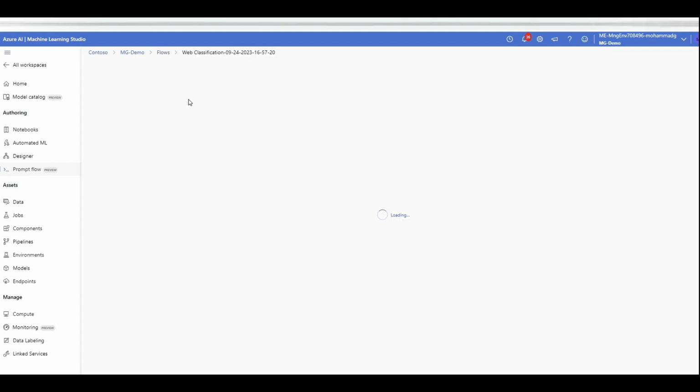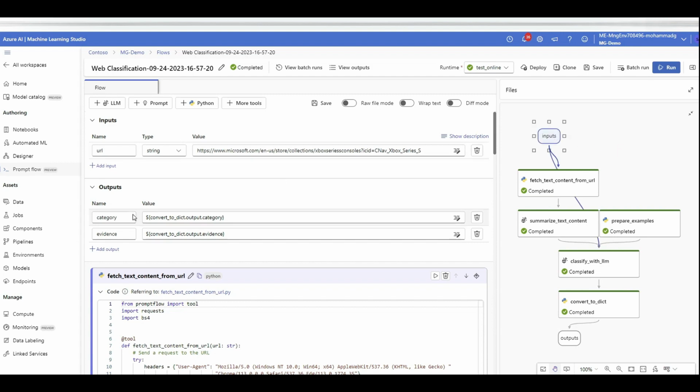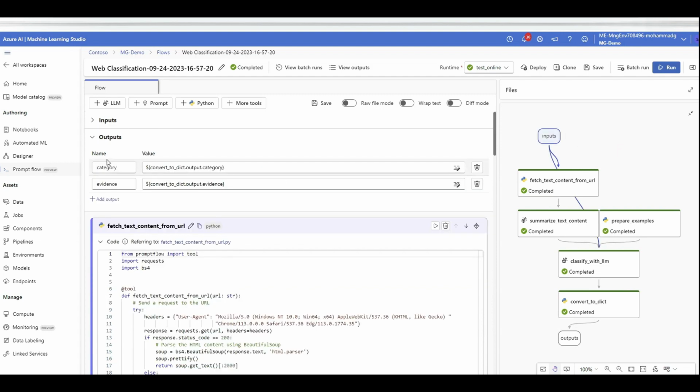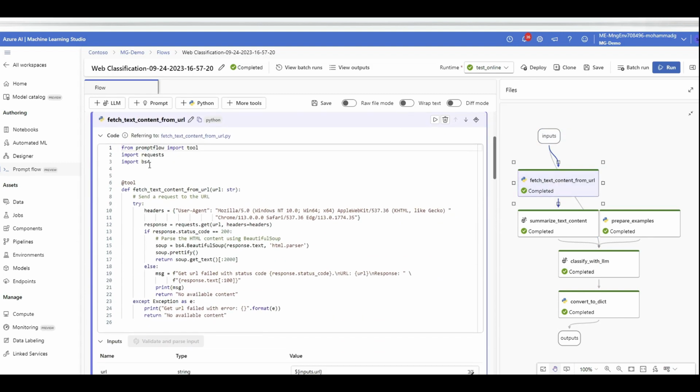This is my flow, the web classification. You will see that first I receive the input from the user, and the input is here. It is just the URL. So this is, for example, a Microsoft URL as an example. What I'm going to do in the next step is a Python code that fetches the content inside that URL. It's using Beautiful Soup, I think I saw that somewhere actually. Yes, there you go. So it parses the content to see what that given URL includes.